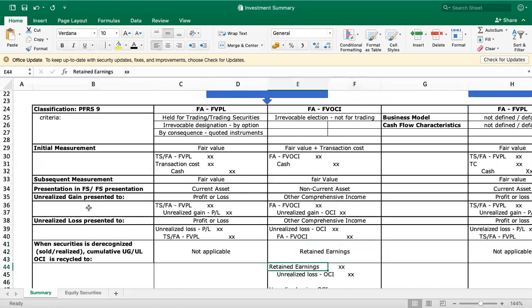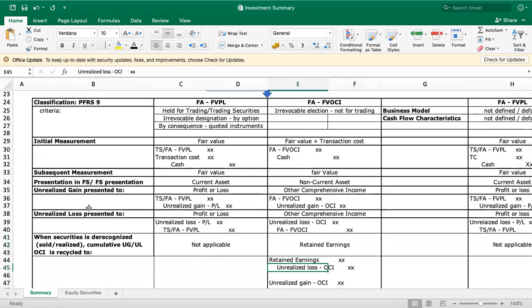Okay, example of the entries. Earlier, you debited unrealized loss because it was still unrealized, the investment was not yet derecognized, not yet sold, not yet realized. Once you sell the shares, it is derecognized and realized. What will happen to the cumulative unrealized gain or loss recorded under FVOCI? It should be recycled to your retained earnings account.